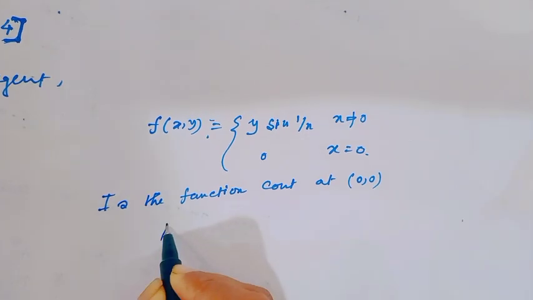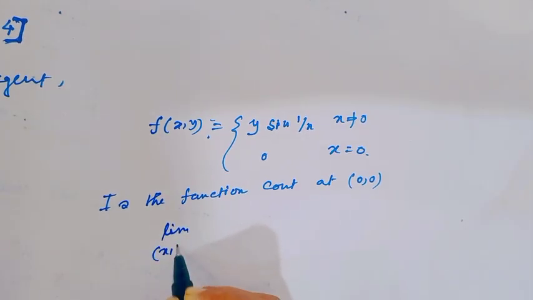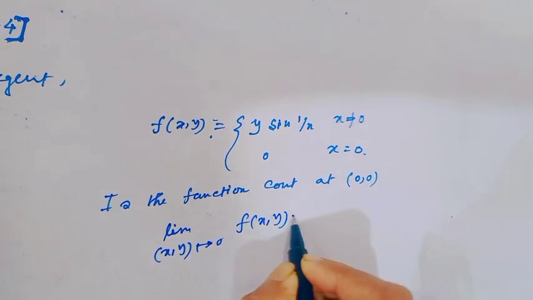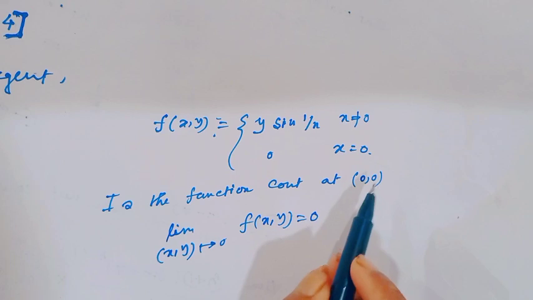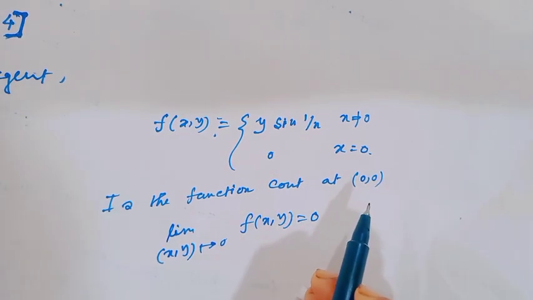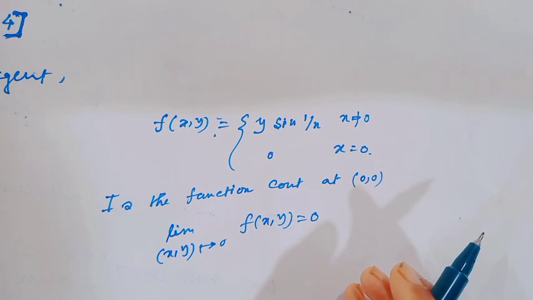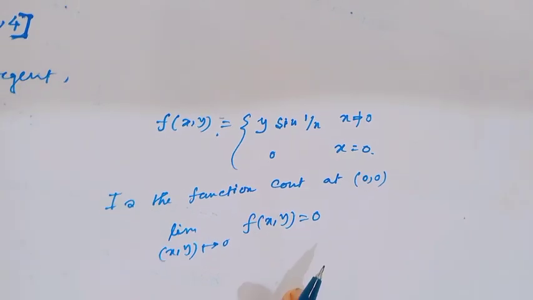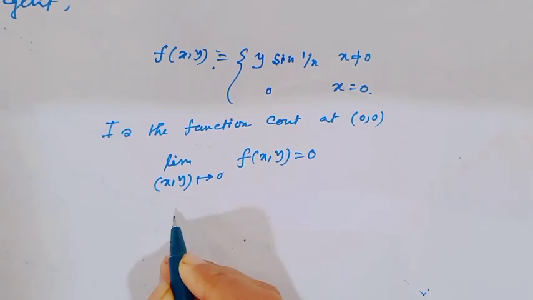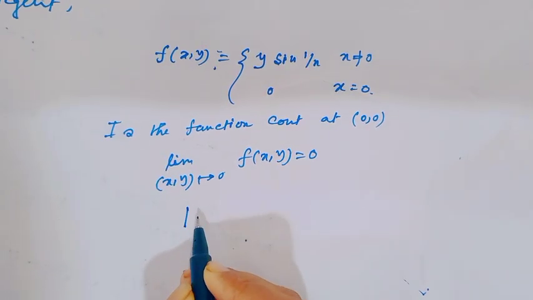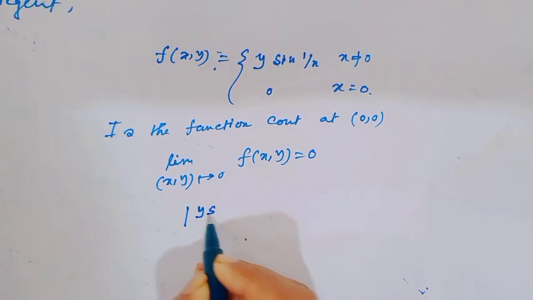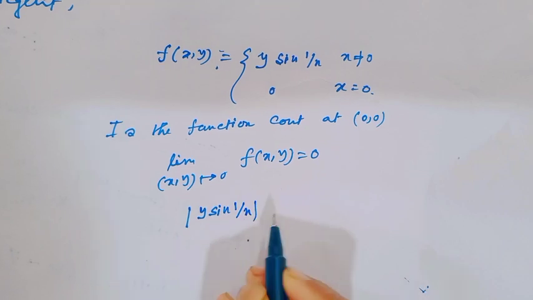Here, if the limit as (x, y) goes to (0, 0) of f(x, y) equals 0, because at the point 0 the value is 0, then we can tell the function is continuous at the point (0, 0). Here also I will use the epsilon delta definition. f(x, y) minus 0 means y sin(1 over x).